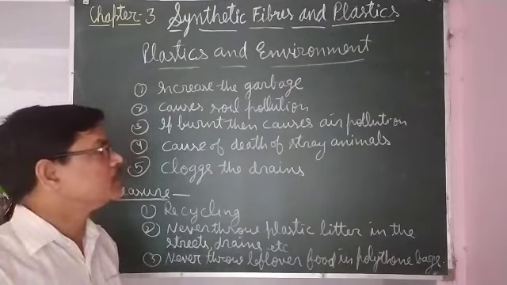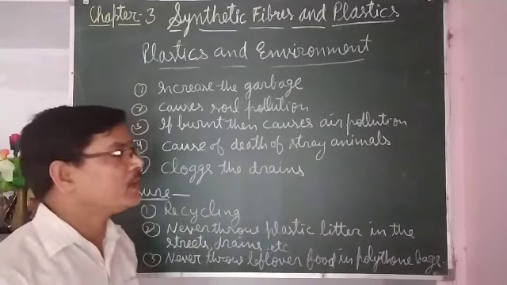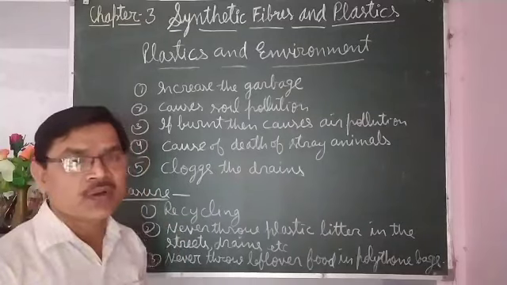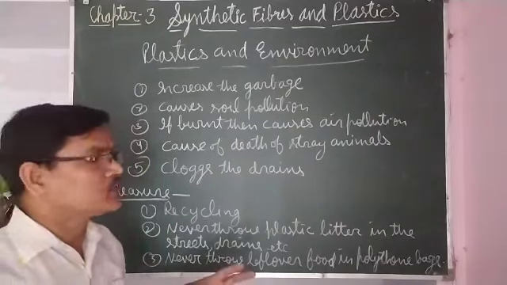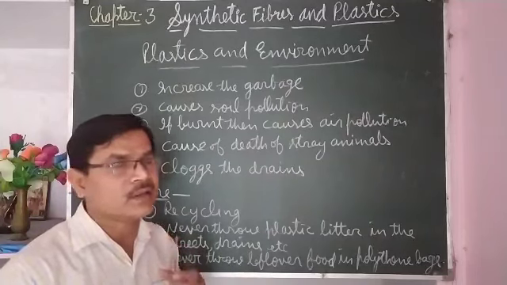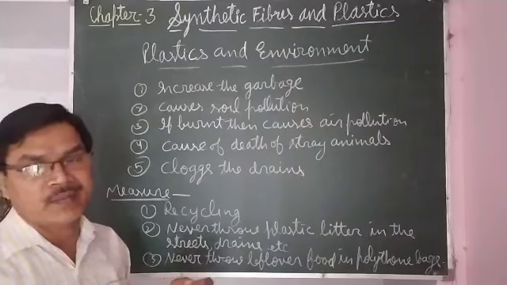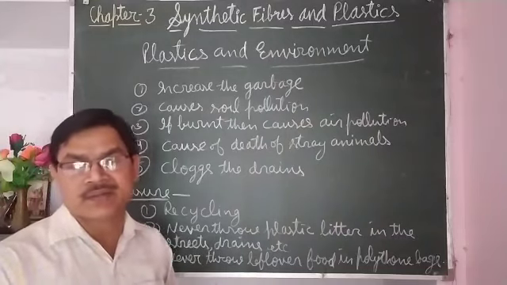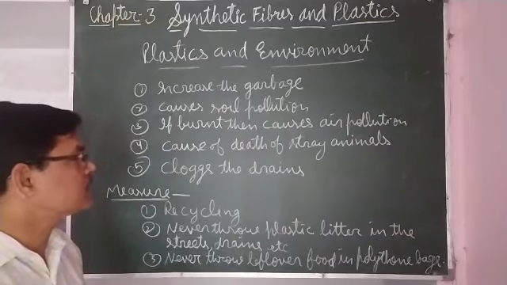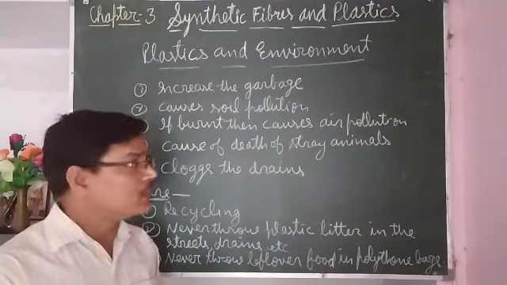So in that hurry they eat the food with the polythene bags. Since the polythene bag cannot be digested by animals, it does not digest, and that chokes the respiratory system of animals at the pharynx, and if it passes into the lymphatic canal also, it may choke some places. So that becomes the cause of death of animals.